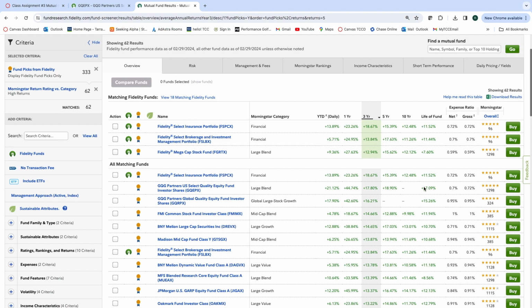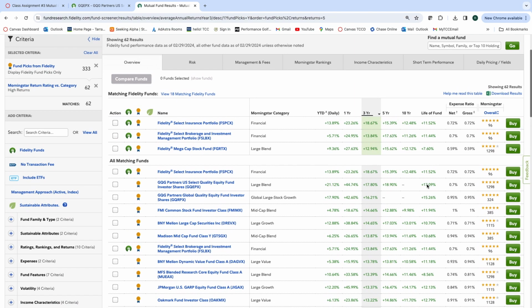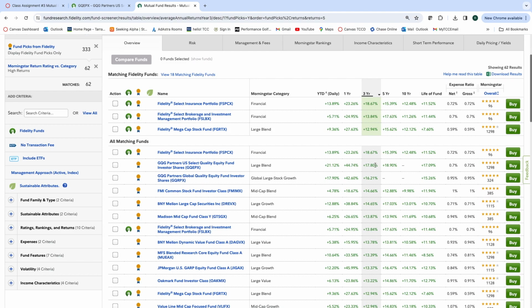So right now we could go down this route and pick a nice 3-year. There's insurance. I mean, there's equity funds right in here.